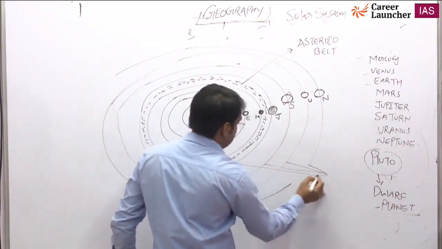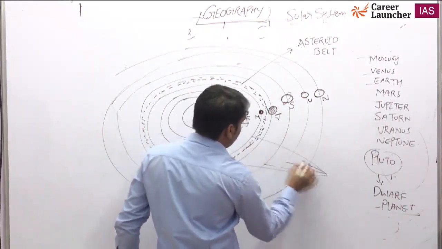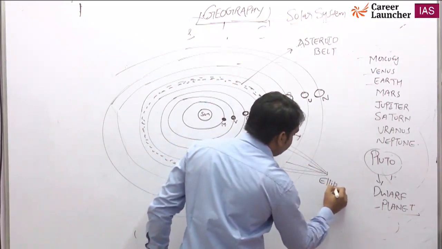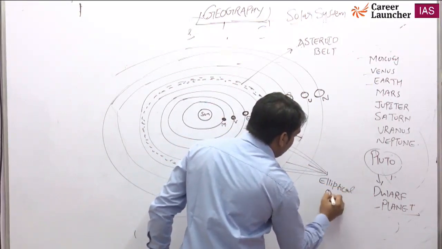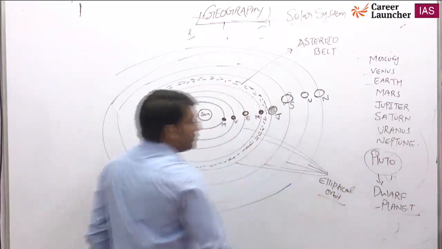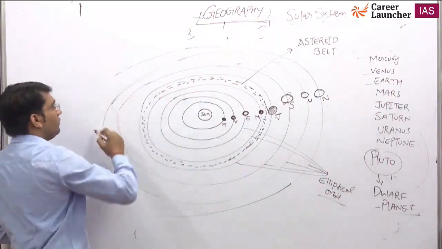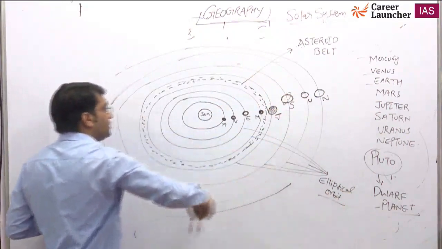This is called the elliptical orbit, the orbit along which the planets revolve around the Sun.